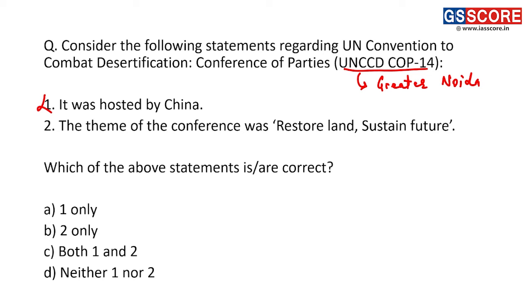Second, the theme of the conference was Restore Land, Sustain Future. This is a correct statement. The COP14 of UNCCD had the theme Restore Land, Sustain Future. So only the second statement is correct. We are supposed to find the correct statement. Answer is B, 2 only.